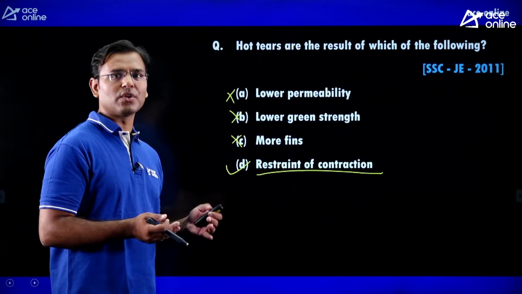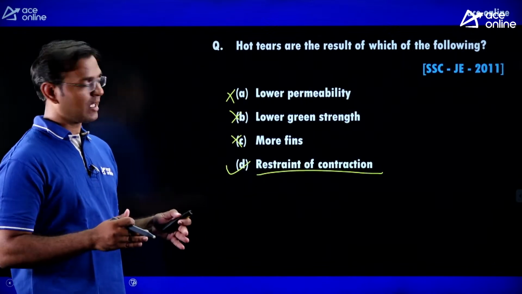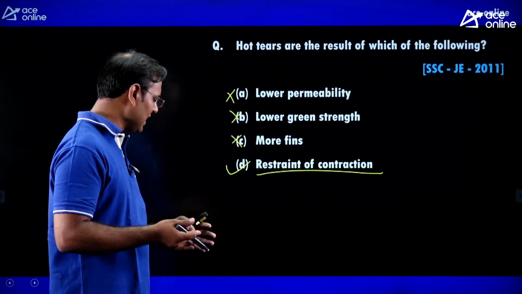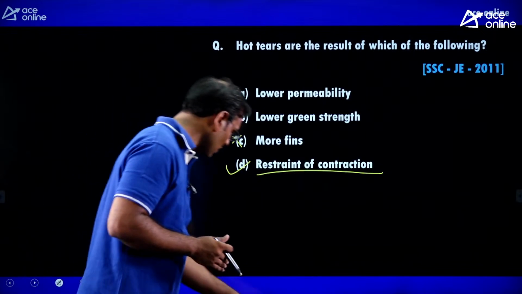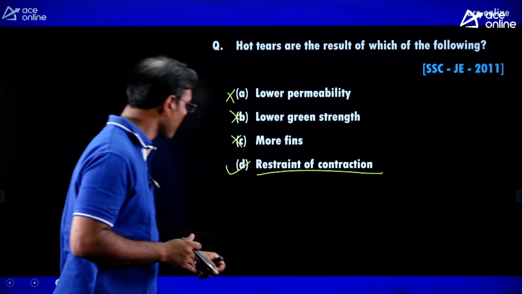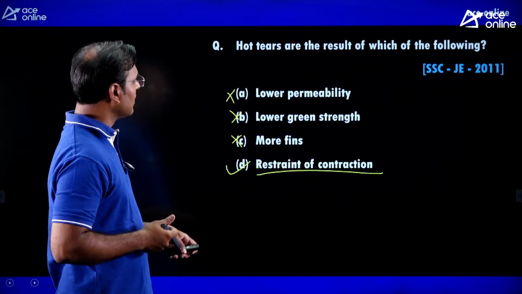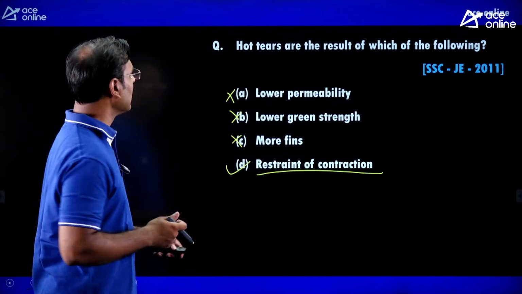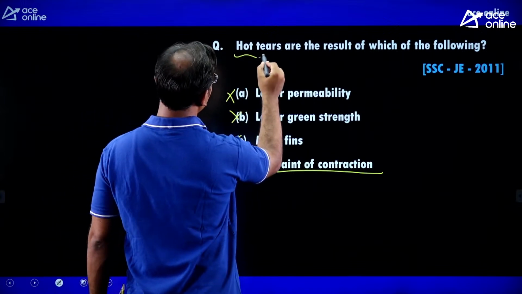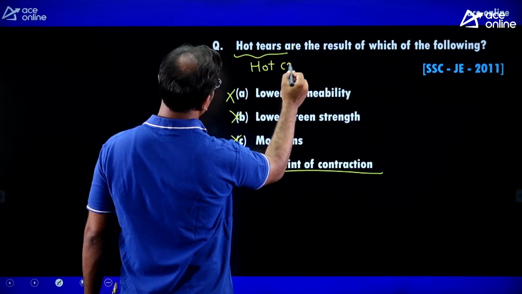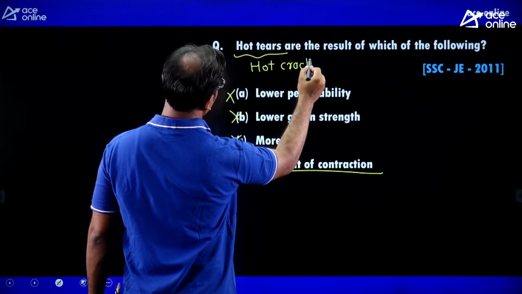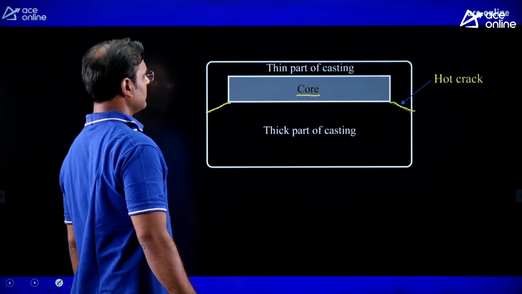Contraction means shrinkage happens as the molten metal converts into solid, and therefore we get this hot tear defect. And guys, hot tear is also known as hot crack.